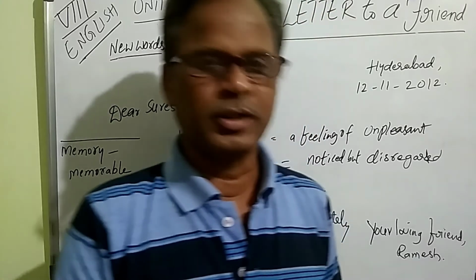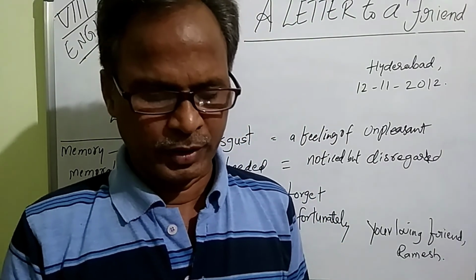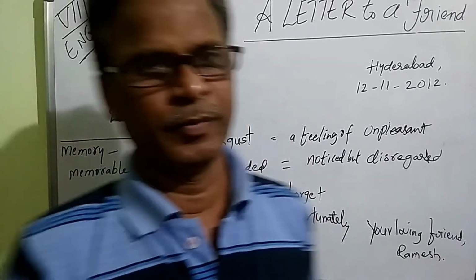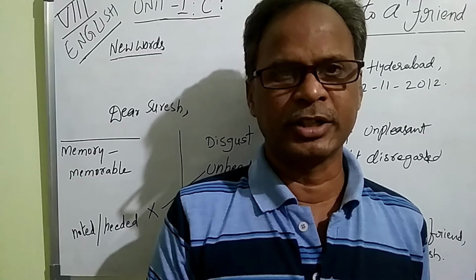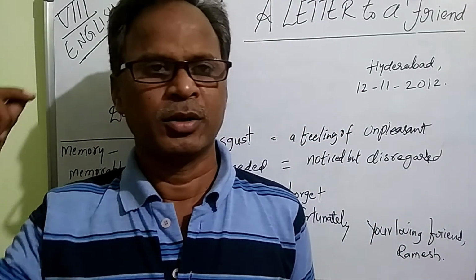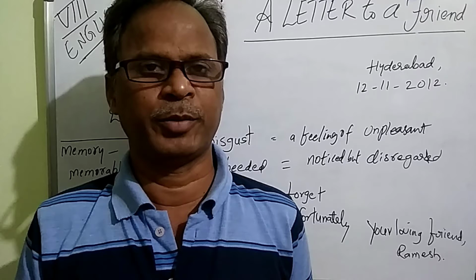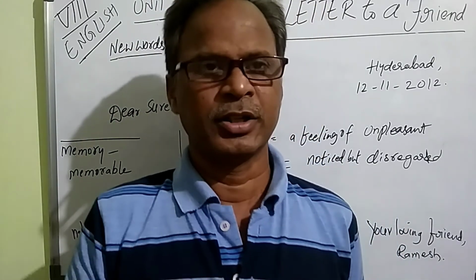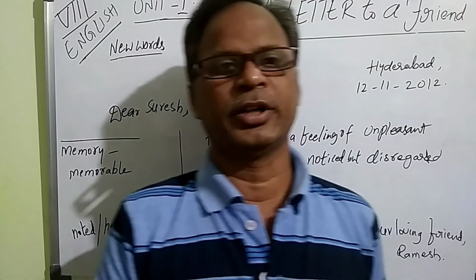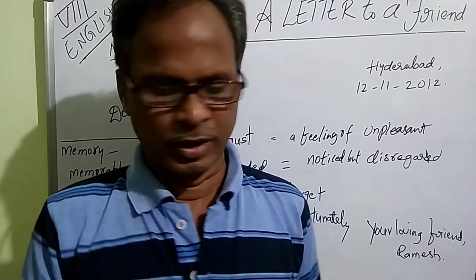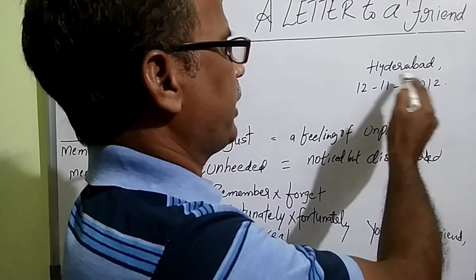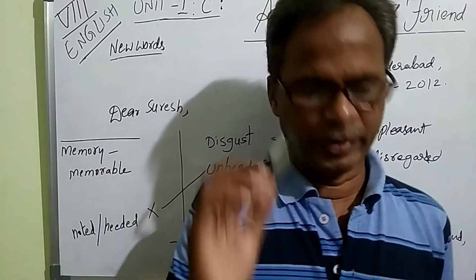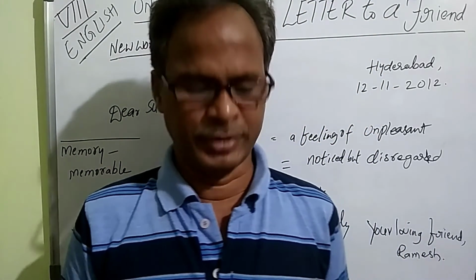Now let me come to this letter. Who is writing the letter? Ramesh is writing the letter to his friend Suresh. Here he is discussing the past life, what their life was, and now the present, how busy they are. These situations he is going to give out in this letter. And one more thing here: this is called the heading, comma, date, ending with a full stop. It is very common to follow these steps.